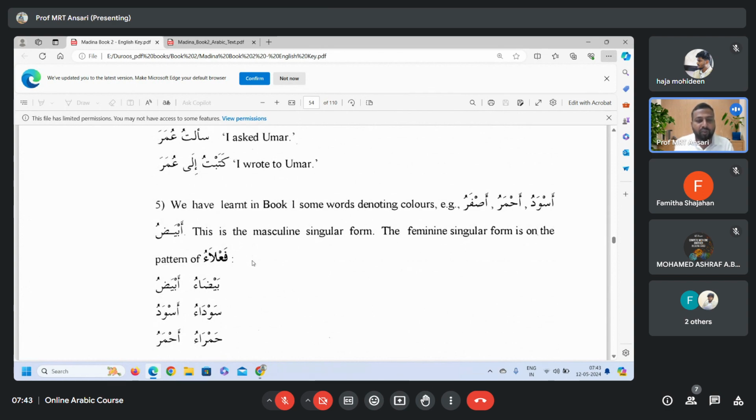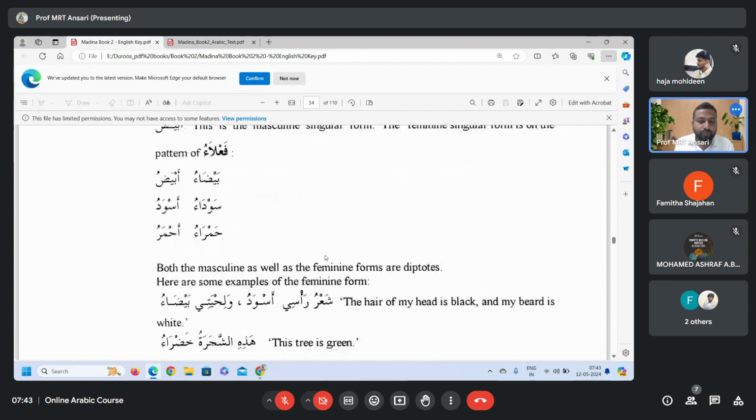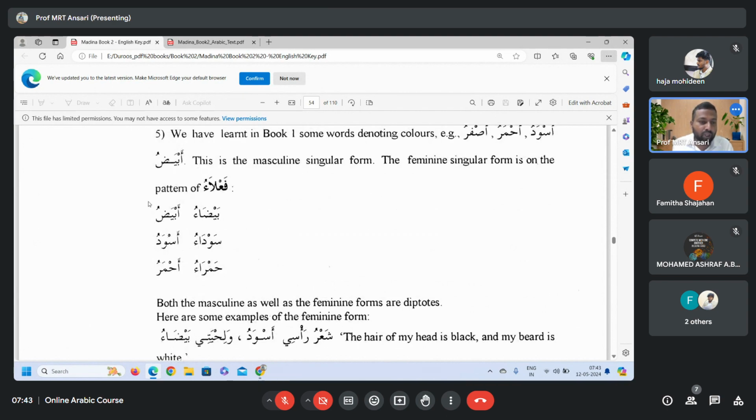Point number 5. We have learned in book 1 some words denoting colors. Abyadu, Aswadu, Ahmaru, Asfaru. This is the masculine singular form. The feminine singular form is on the pattern of fa'la'u. So abyadu, bayda'u, aswadu, sawda'u, ahmaru, hamra'u, asfaru, safra'u. Clear? Both the masculine as well as the feminine forms are diptotes. Please make a note. Dhamma. It has got only one dhamma. So masculine form as well as the feminine form, they are diptotes.